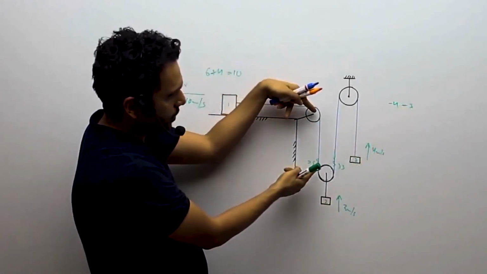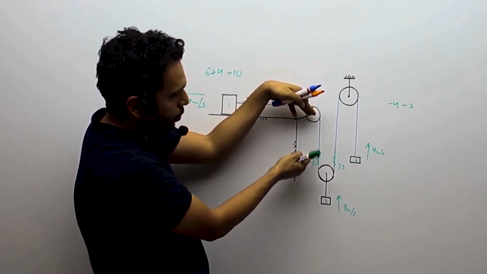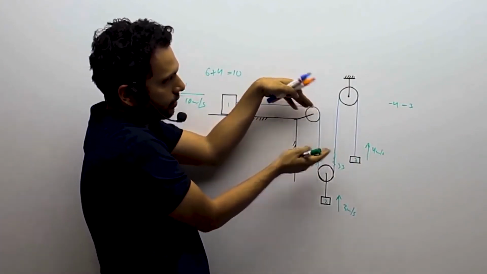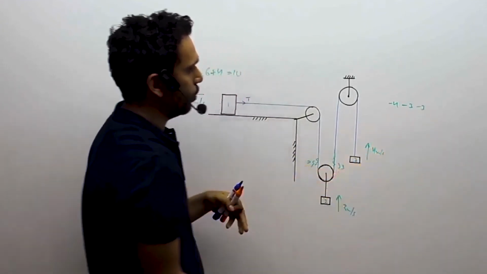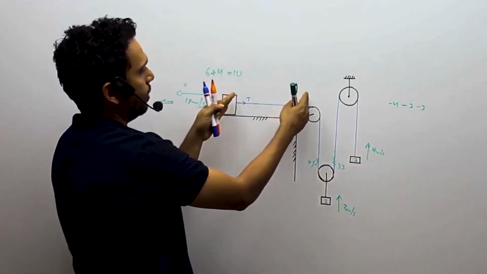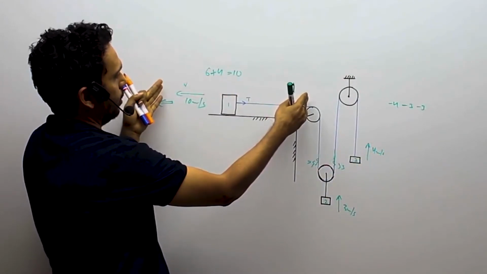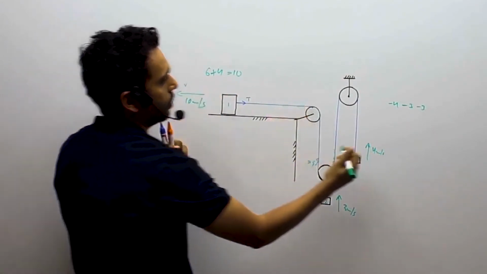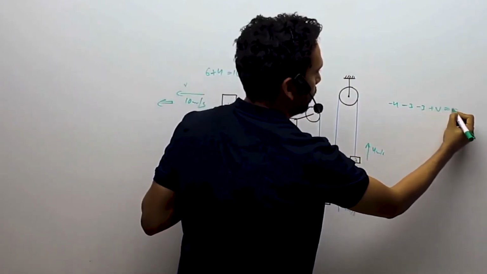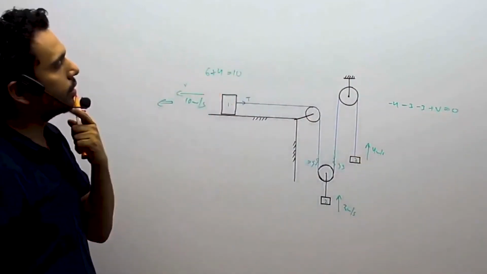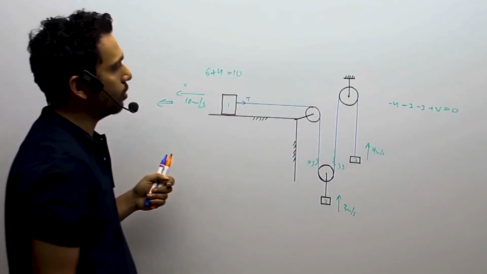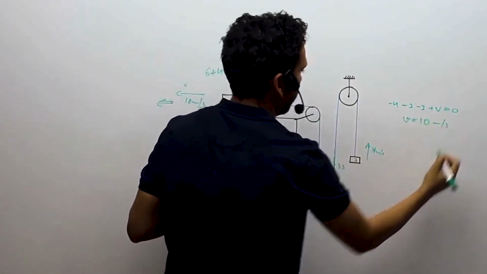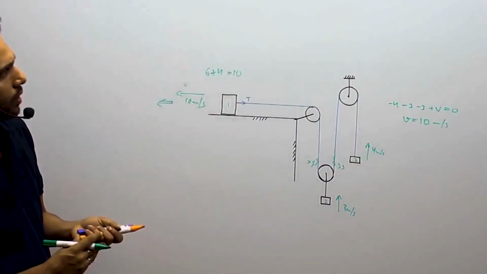And what about this section of the string? That section has also reduced by 3 because the pulley has ultimately come up by 3. So minus 3 over there. And this section has increased by an unknown amount, by a V amount. So this section has increased by V, so I put plus V over there. And total increase or reduction should be equal to 0. So that is what I put, and we get V is equal to 10 again. So that's your method 2.